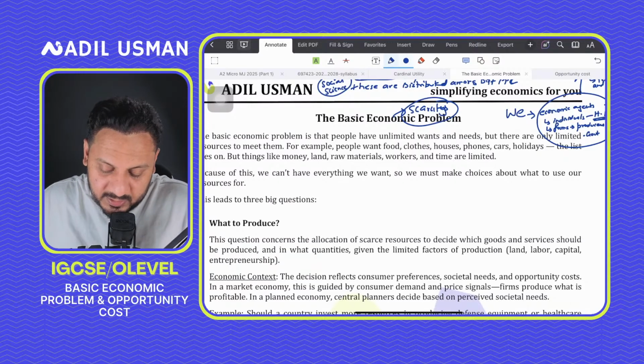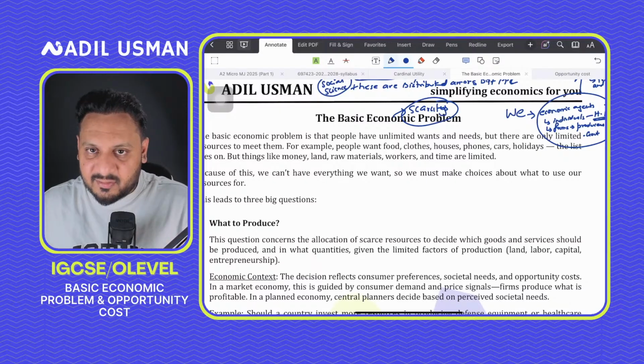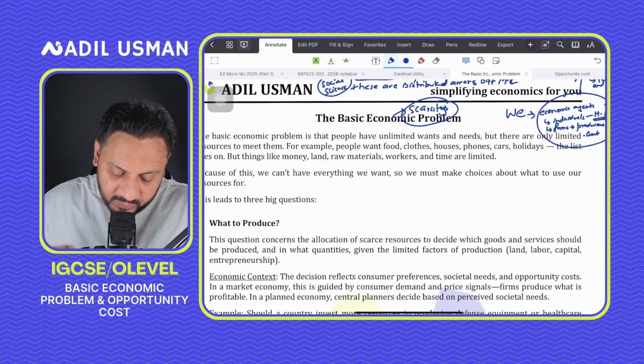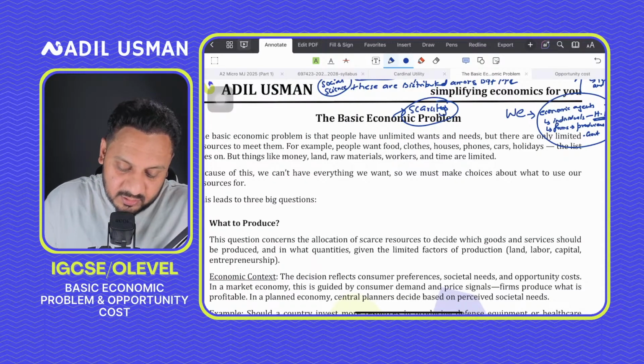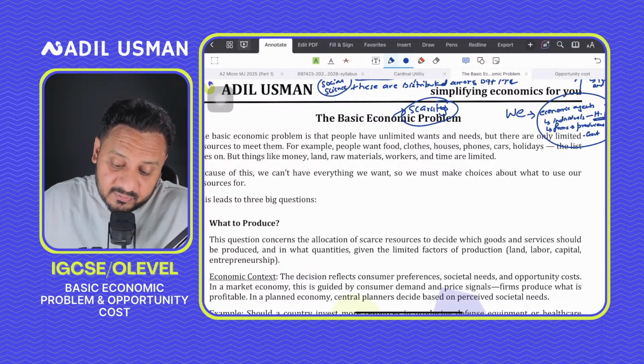But then you'll only have, in an economy, those hospitals that can only be accessed after paying a good amount of money, right? So when you're talking about for whom to produce, the answer to this question will help us conclude how incomes would be distributed in society.